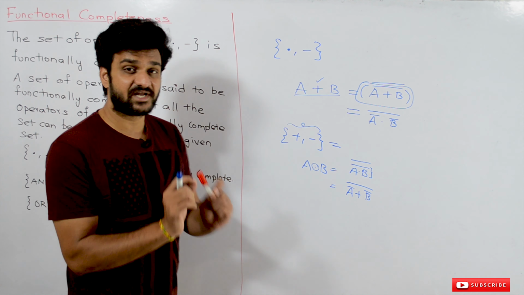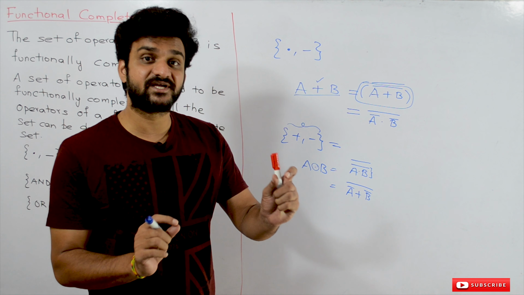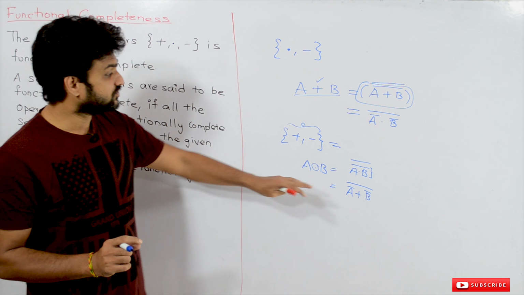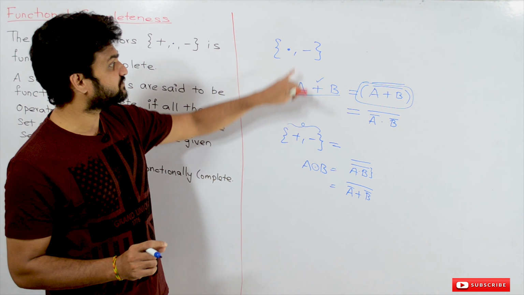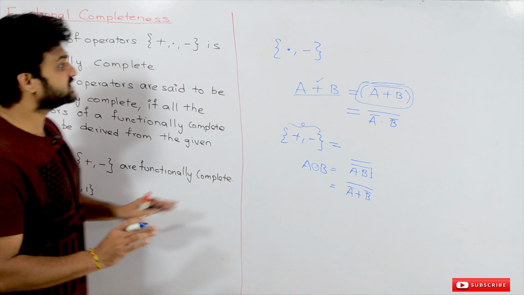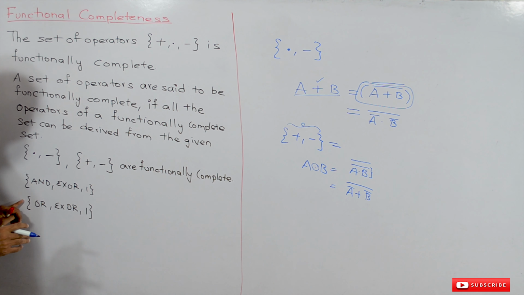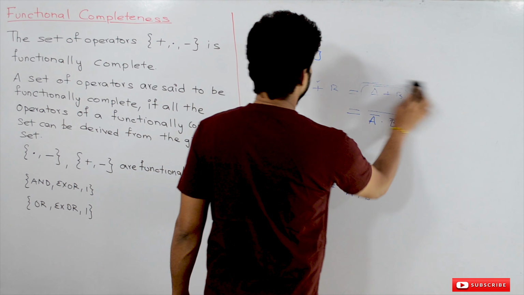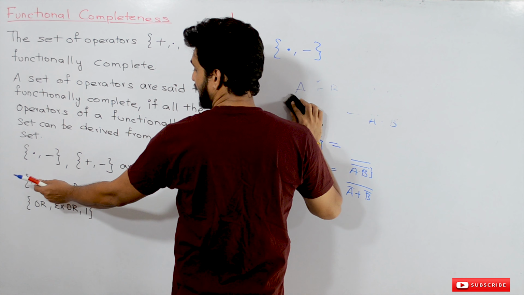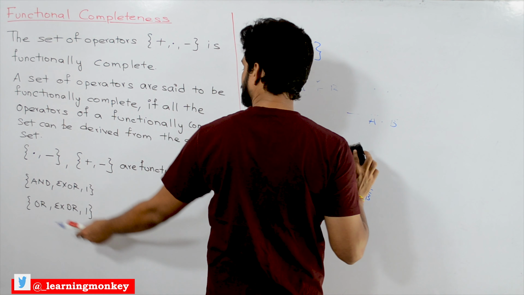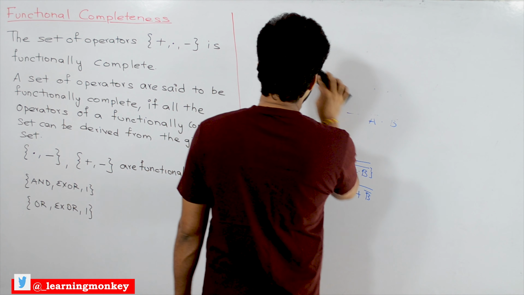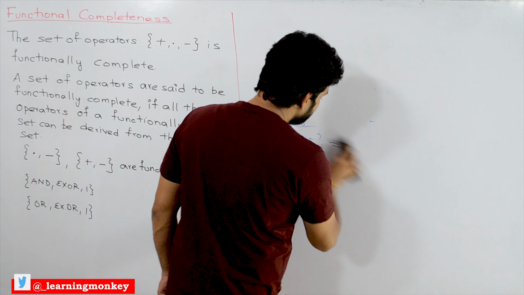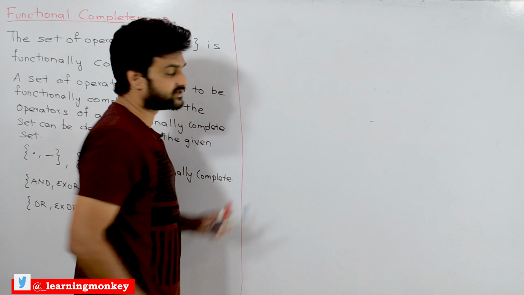The reason I am going very slowly is that this is a bit tricky to understand, so I am stressing the points you need to understand. So this is functionally complete and this is functionally complete. For example, if you are given these two, are these two functionally complete? How can we say that this set of operators is? So what operators do we have here? AND operator is there, XOR operator is there, and 1. So a constant 1 is there. Can this set of operators be called functionally complete or not?